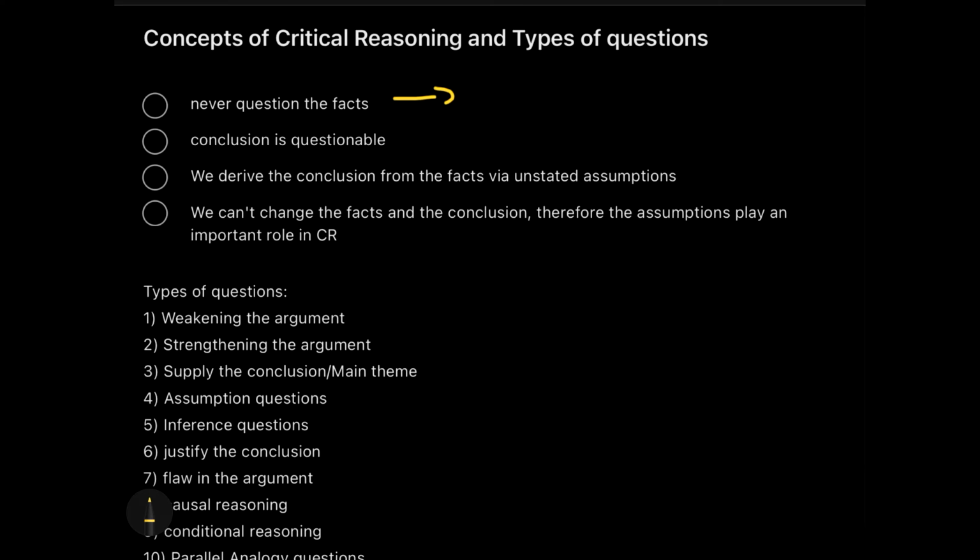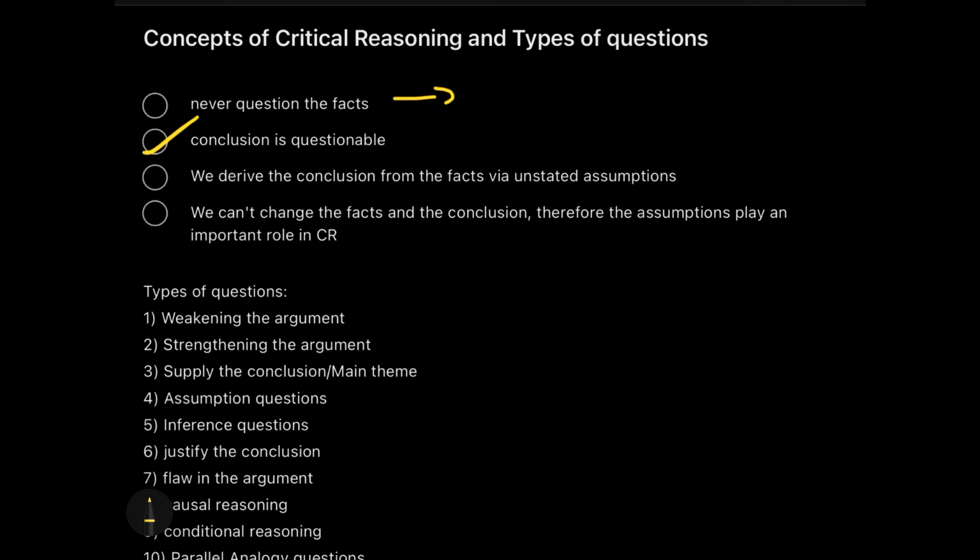Now the second point which you need to keep in mind is that the conclusion is questionable. That means if you really want to question why things are happening or what is the effect of a particular action, this can be done, because the causes cannot be questioned, but the effects or the conclusion can be questioned. So your answer will be somewhere around changing the conclusion. So you can question the conclusion, not the facts.